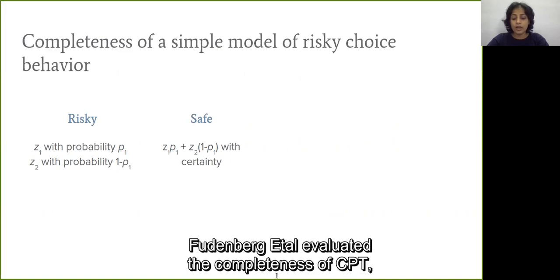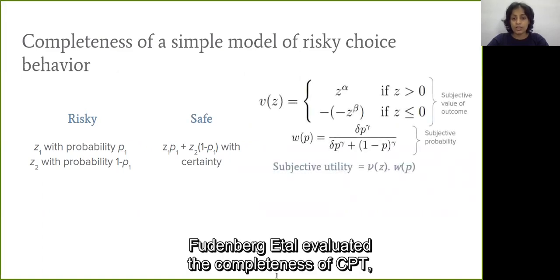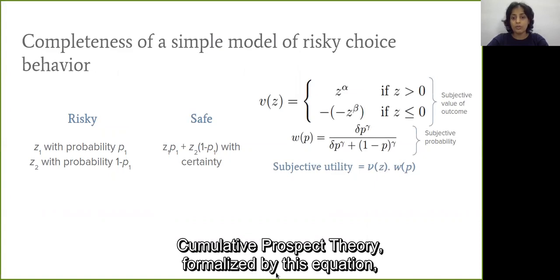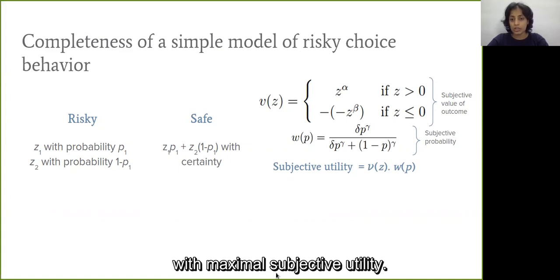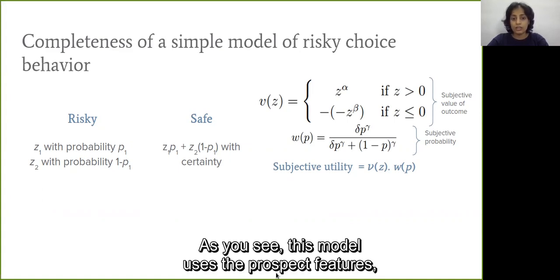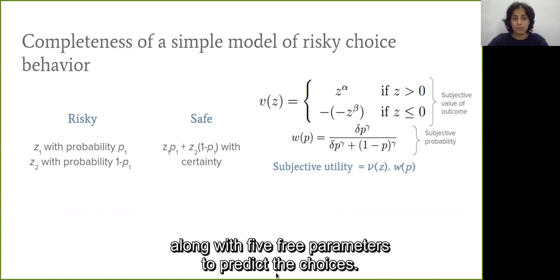Freudenberg et al. evaluated the completeness of CPT, cumulative prospect theory, formalized by this equation, which predicts that people choose the option with maximal subjective utility. As you see, this model uses the prospect features along with 5 free parameters to predict the choices.